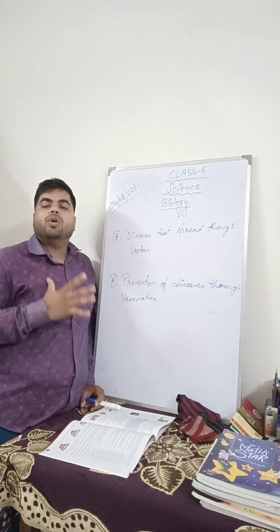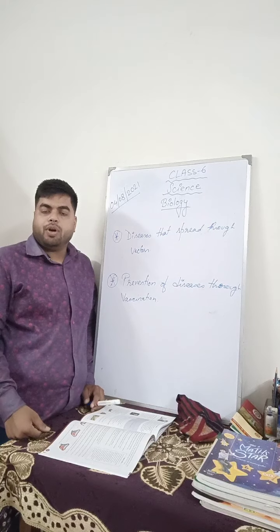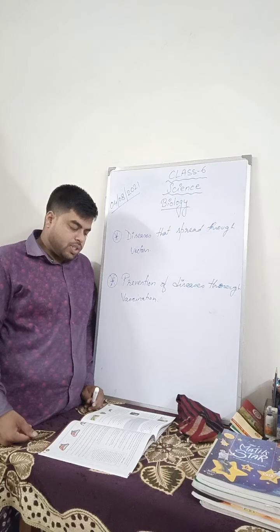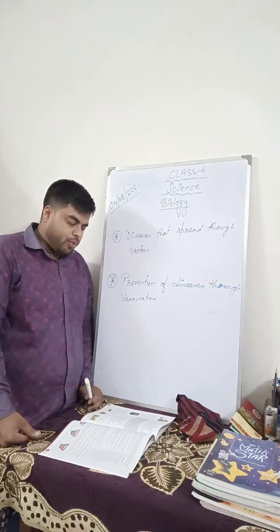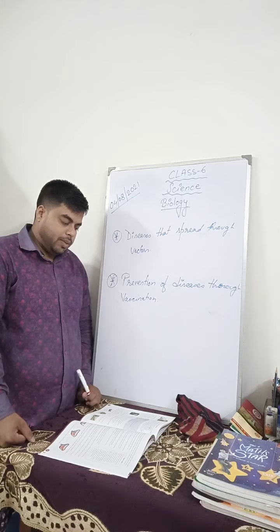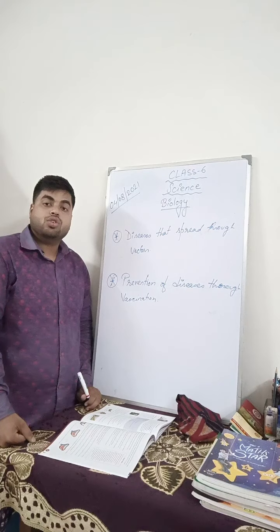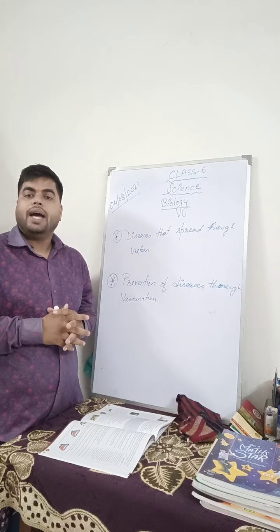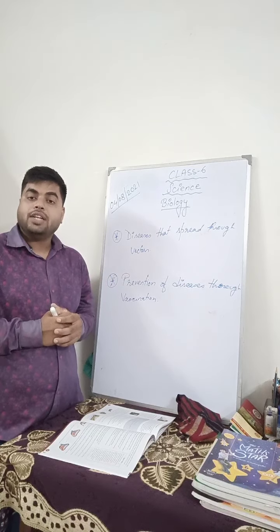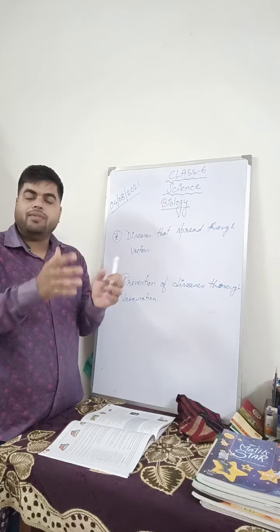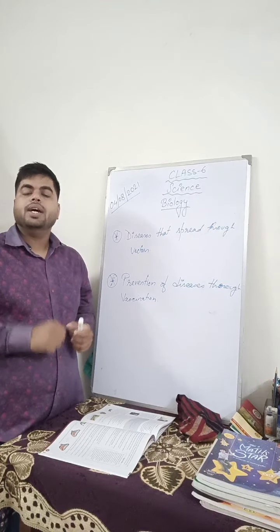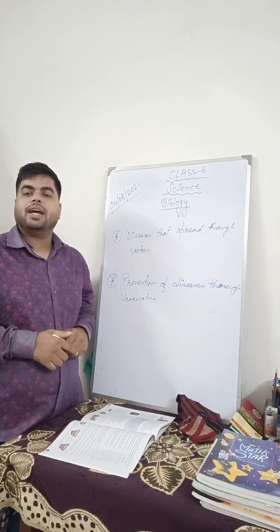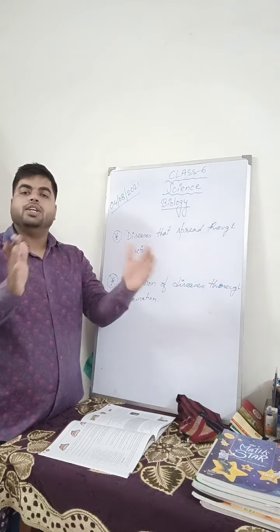So that no disease, no problem can affect our body or health. This process is called vaccination. Vaccination protects a person by not allowing the germs to multiply in case they enter the body. As I have told you, vaccination doesn't actually cure the disease. It helps to prevent the multiplication of the virus. When the virus enters our body, it keeps on multiplying, increasing day by day. So this vaccine prevents them from growing into a large number.